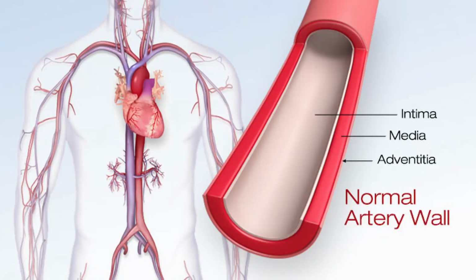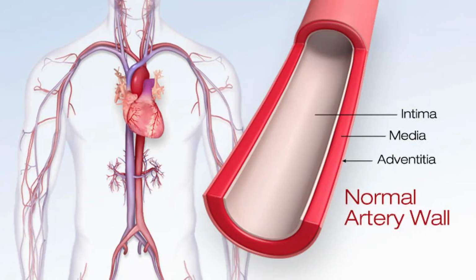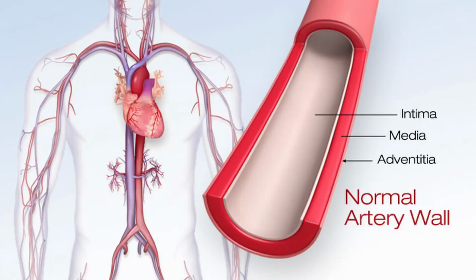The process of atherosclerosis is very complex, but I will try to simplify it for you. Let's start off by understanding the basic anatomy of an artery. There are three layers to an artery: intima, media, and adventitia. The intima is the innermost layer which has direct communication with blood flow via the endothelium. Media is made up of smooth muscle cells, elastic tissue, and collagen fibers. Smooth muscle cells are not like your regular muscles, you don't control them. Adventitia is the outer layer of the artery which provides protection, and it also has blood supply in it for the artery.